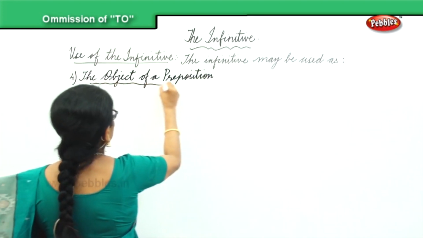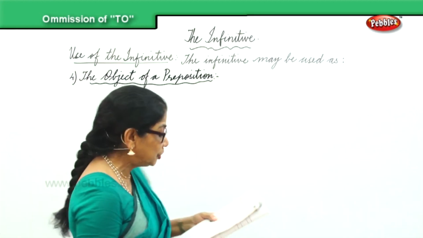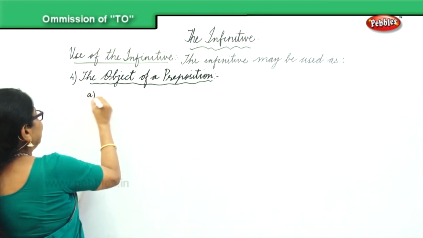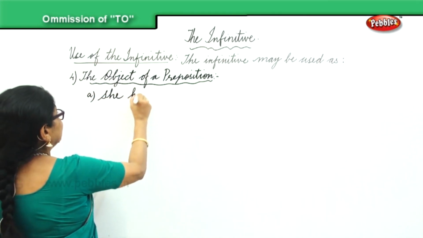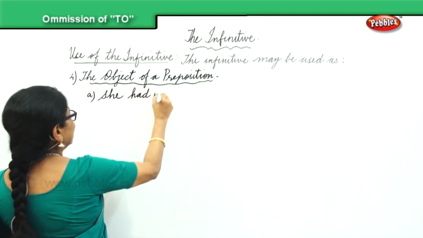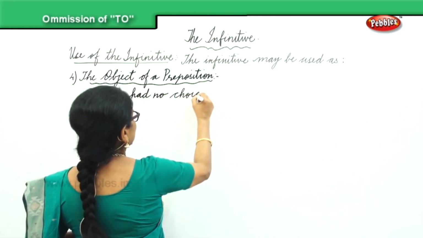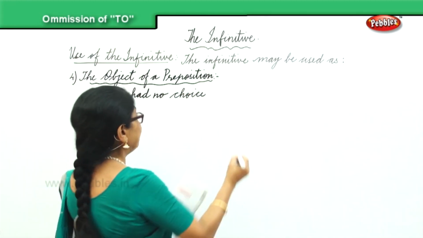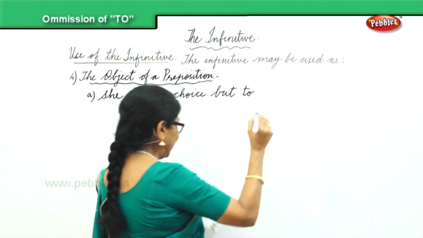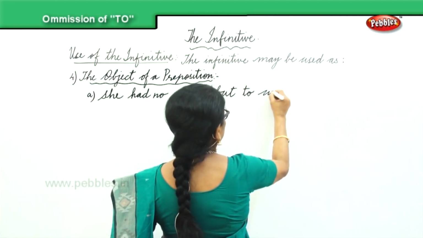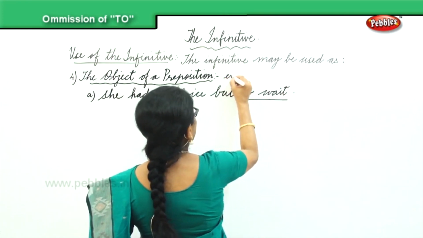The fourth category: the infinitive can be the object of a preposition. The example is: she had no choice but to wait. To wait. So these are the examples.